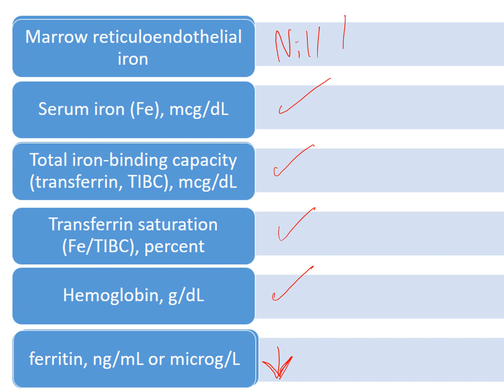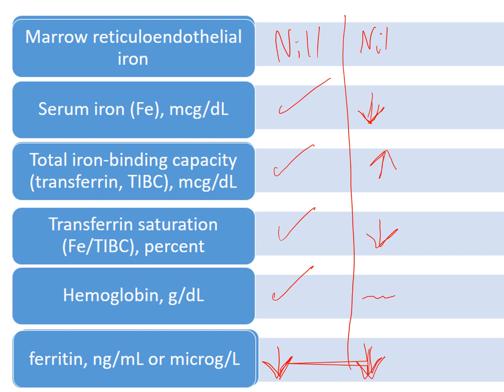The third stage, the serum iron will be low, the total iron binding capacity increases, transferrin saturation will decrease, ferritin is also decreased, but still the hemoglobin is normal. Also stable iron, definitely it is null.